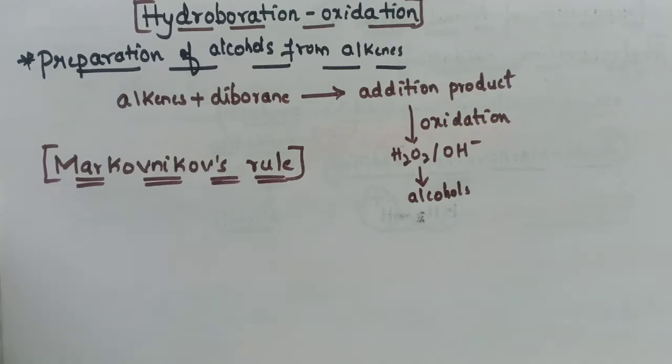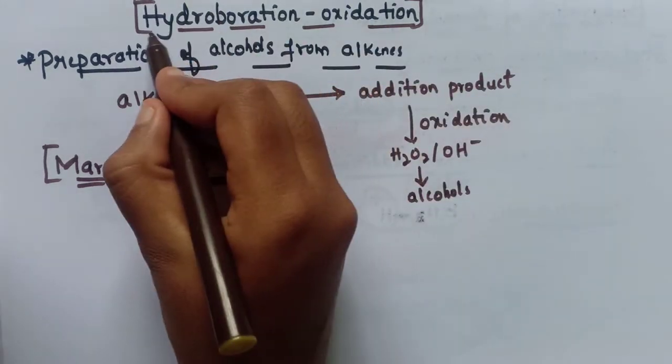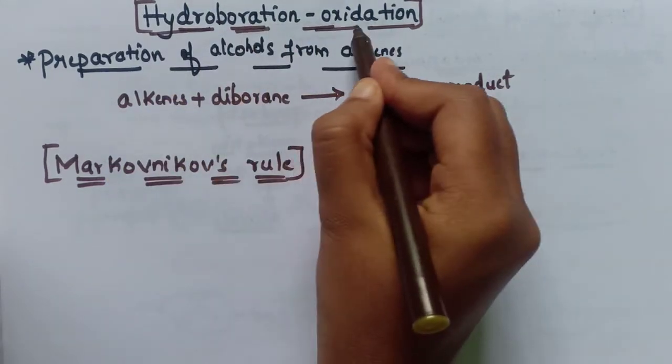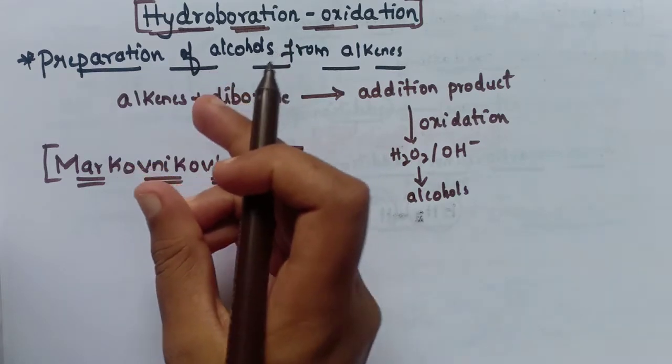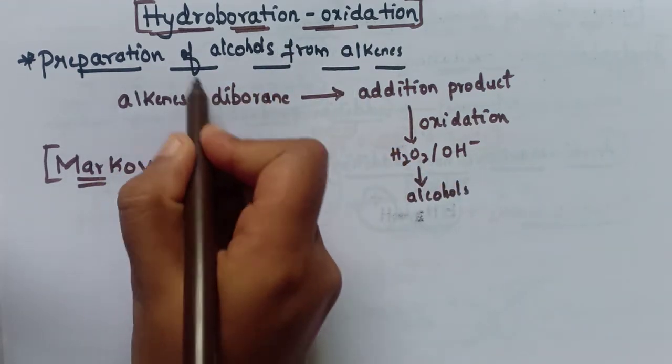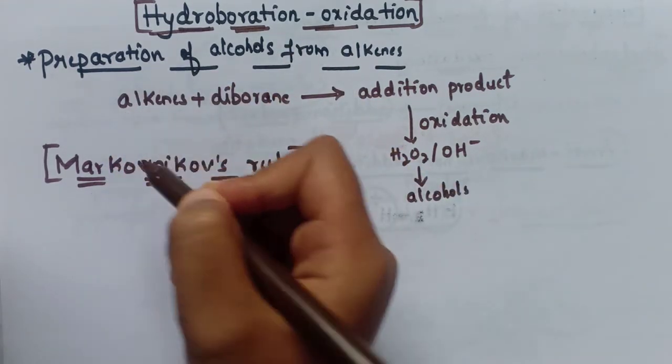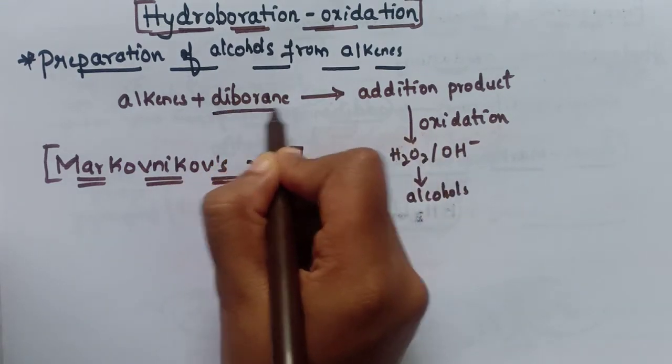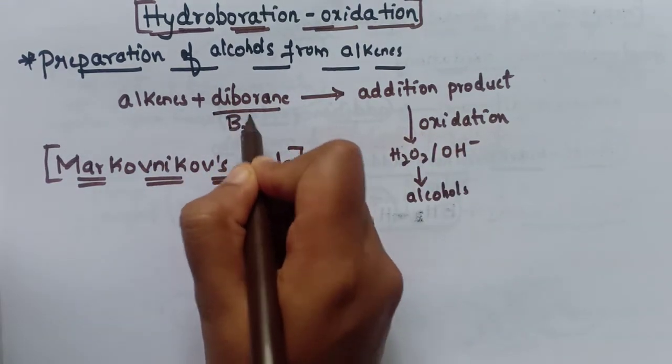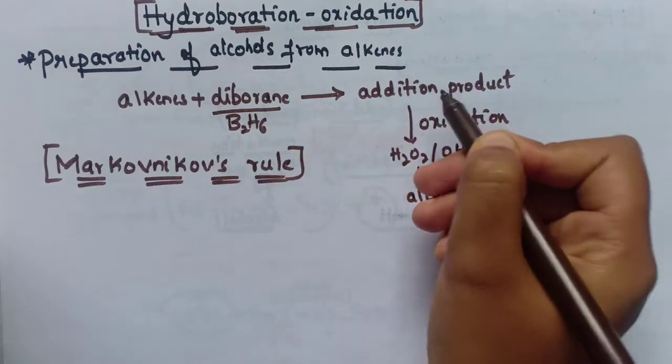In this video we are going to discuss the preparation of alcohols from alkenes by hydroboration oxidation. It is called hydroboration oxidation because we are preparing alcohols from alkenes. So we have taken alkenes. Whenever alkenes are reacted with diborane, that is B2H6, we will get an addition product.